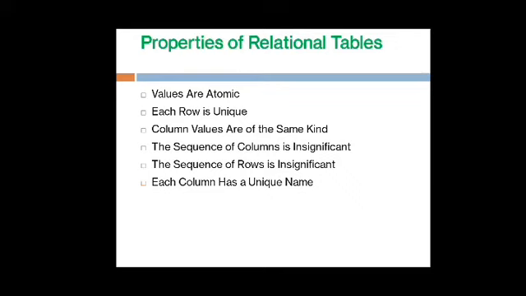Now the second one is each row is unique. That means if a row consists of a phone number, the phone number consists of 10 digits. If we are using 9 digits or fewer than 10 digits, that is not valid. So again, each row consists of a unique value, and the third one is column values are of the same kind.